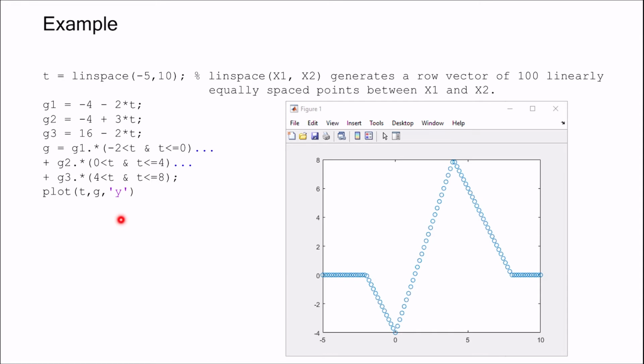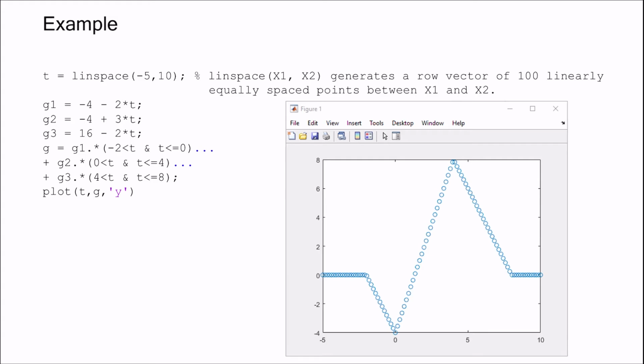Here we can choose different line specifiers and obtain different styles of lines. Like instead of y, we can choose r, that is for red color, o for the circle marker, d for the diamond marker. In this way we can learn more and make ourselves familiar with MATLAB code.